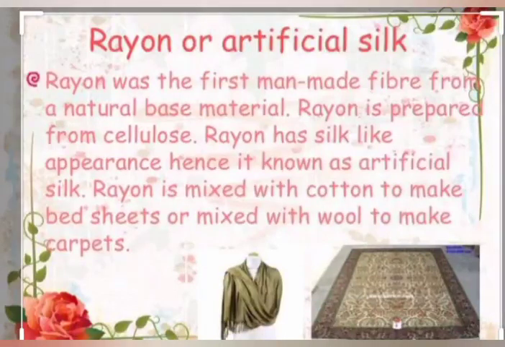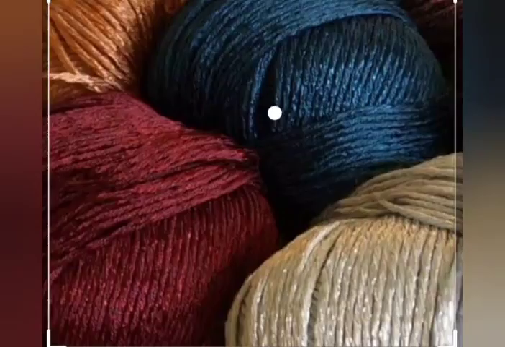Now, we also have the other type of silk which can be made in the industry with the help of chemicals, that is rayon. Rayon is also called artificial silk because it has the property of silk. Rayon was the first man-made fiber from a natural base material. Rayon is prepared from cellulose. Rayon has a silk-like appearance, hence it is also known as artificial silk. Rayon is mixed with cotton to make bed sheets or mixed with wool to make carpets.